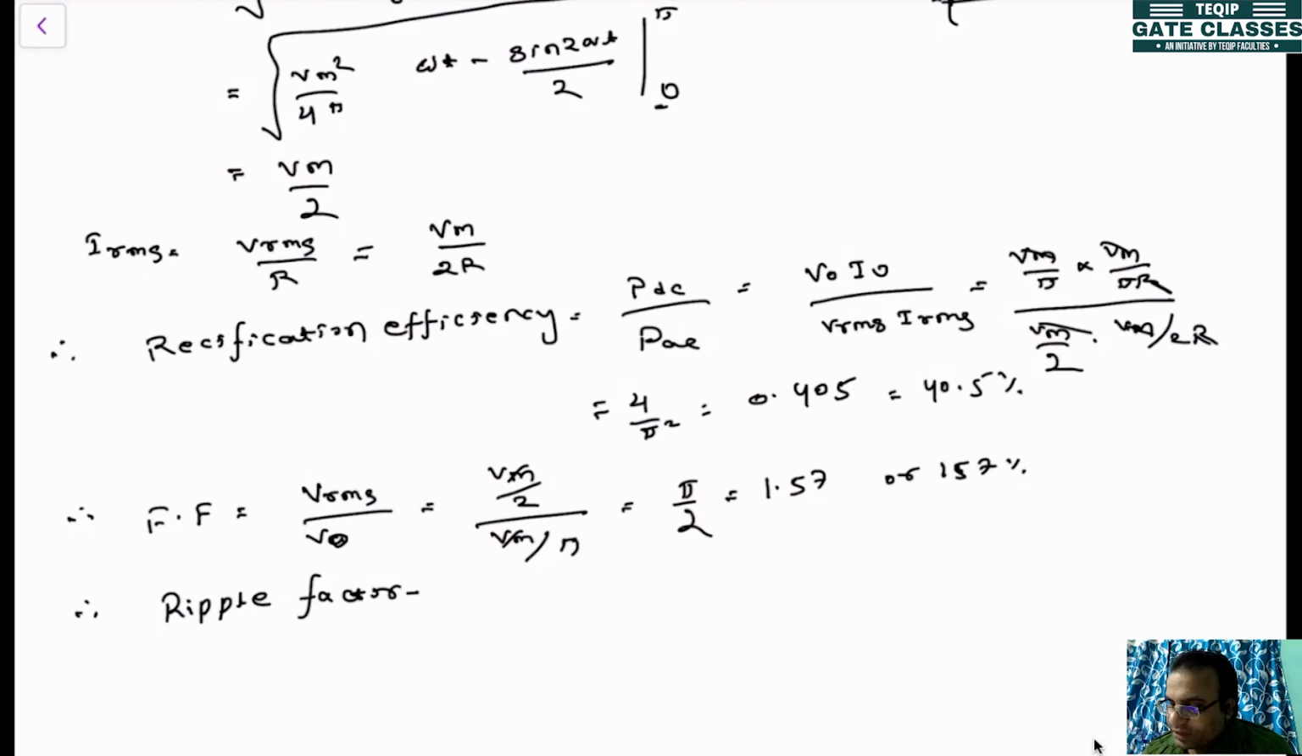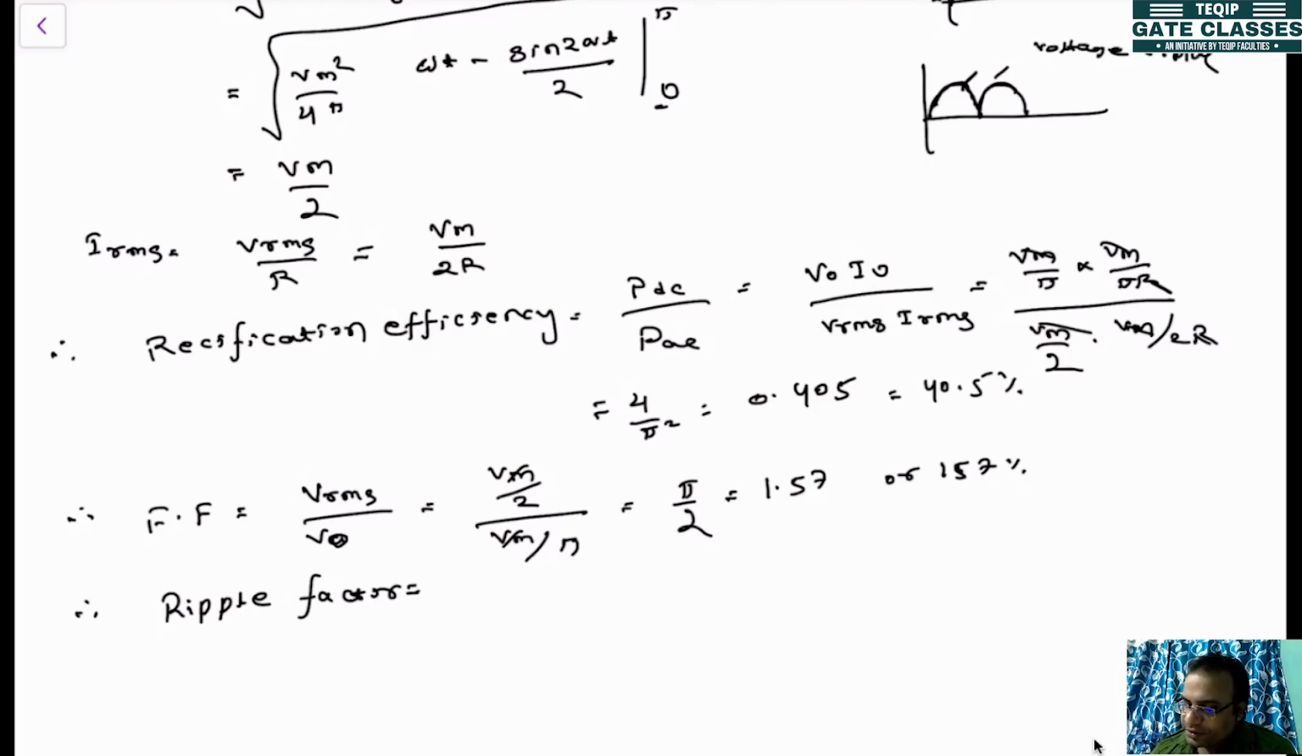Ripple factor. What is the ripple factor? If you directly convert a rectifier, we get voltages like this. For a half wave rectifier like this, or a full wave rectifier like this, you can see the magnitude is varying. This variation is called the ripple, the voltage ripple.